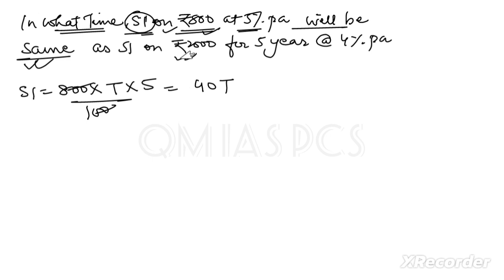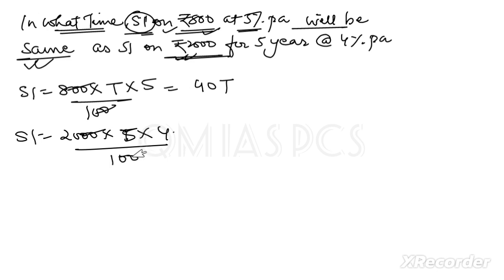Clear? Now for the other condition, SI is equal to 2000 multiplied by 5 years, multiplied by 4 and divided by 100. These two zeros will be cancelled out, and 20 times 20 will be 400.